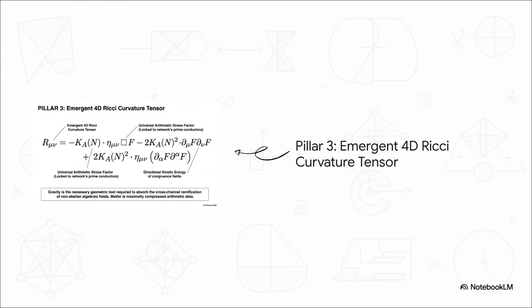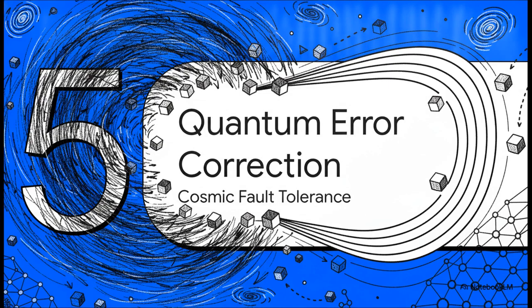The physics really comes alive here in Pillar 3 with the explicit formula for the emergent 4D Ricci curvature tensor, R mu nu. Focus on that kappa of n term. That is the universal arithmetic stress factor. Because this factor is entirely locked to the network's prime conductors, arithmetic stress physically manifests as localized stress energy. So gravitational curvature is literally the physical expression of a saturated algebraic bound. To put it simply, matter is just maximally compressed arithmetic data. How crazy is that?